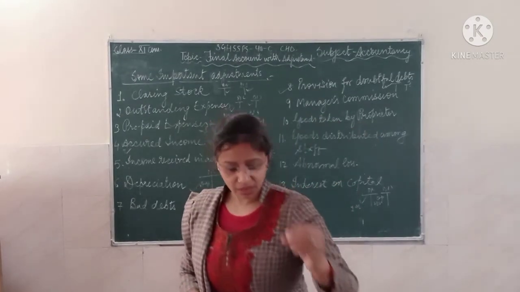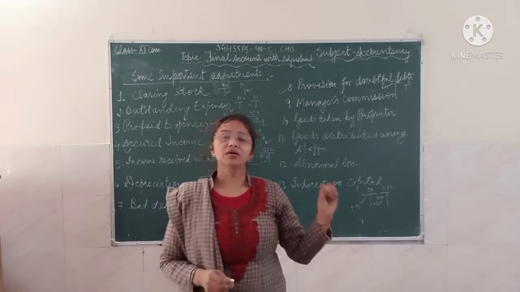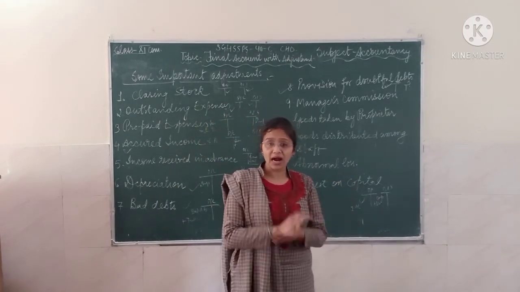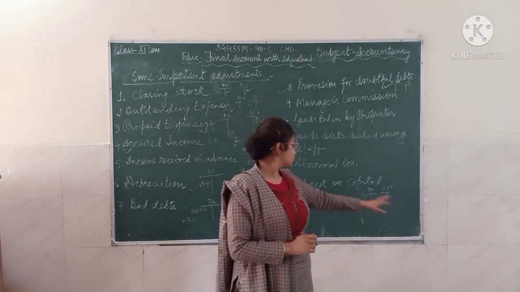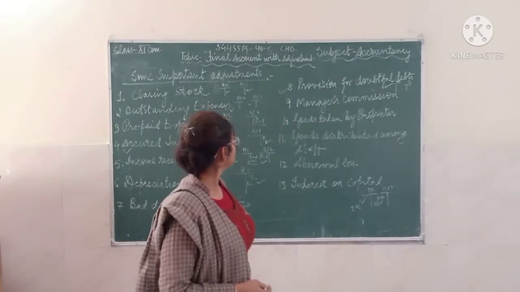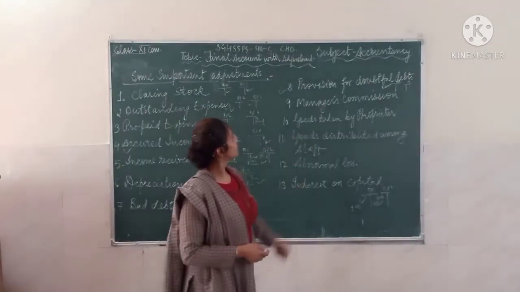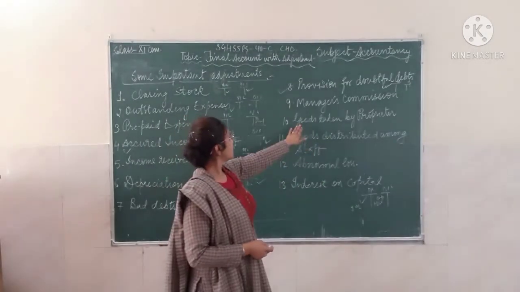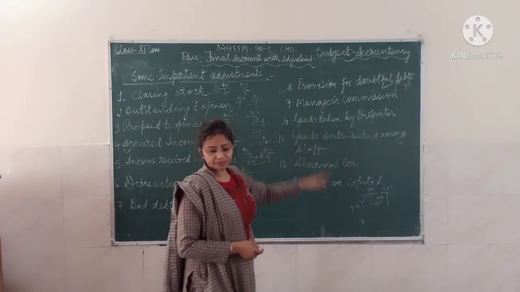How much the capital of yours is there, the interest on capital is going to be added with the capital, just to give the other amount. Now next is goods taken by proprietor. It means that it is kind of the drawings.